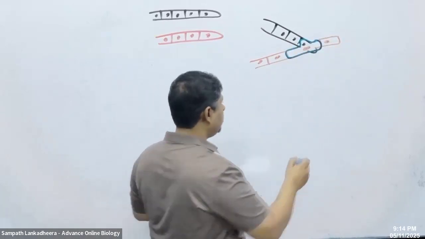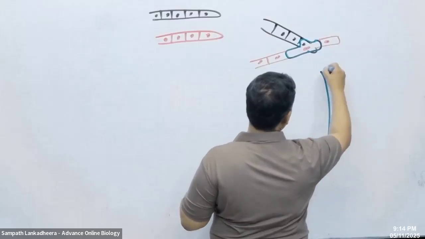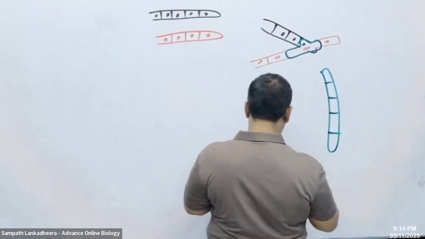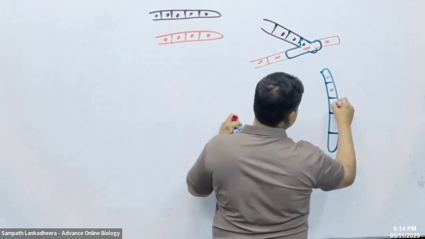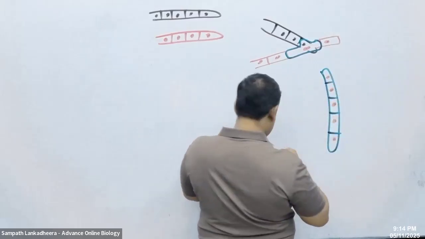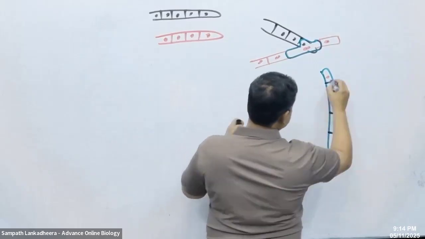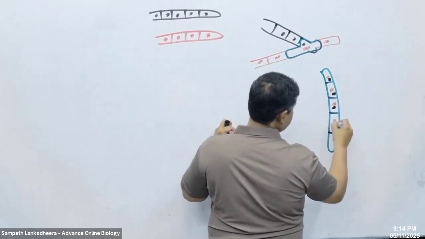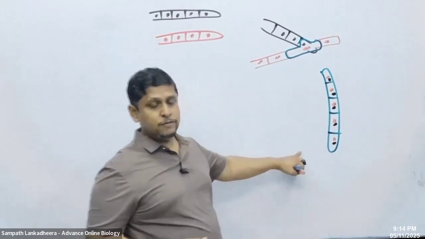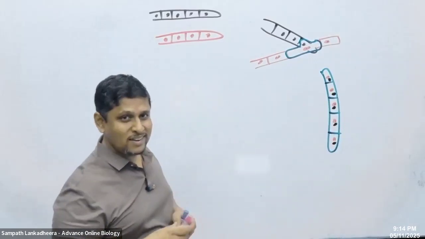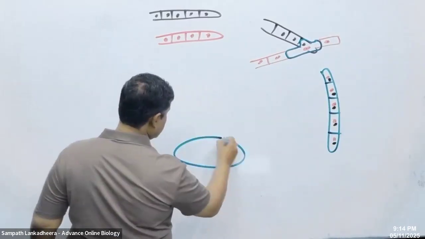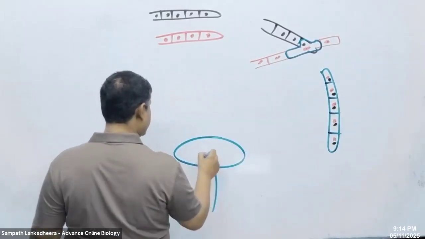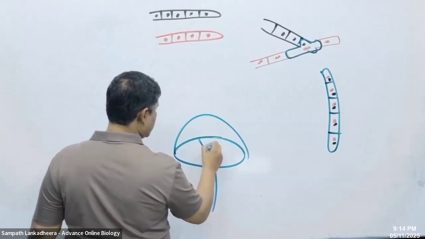This cell is going to grow, and it is now forming a new dikaryotic mycelium. Where are those two types of nuclei present inside? Like this. This filament grows into a mushroom.